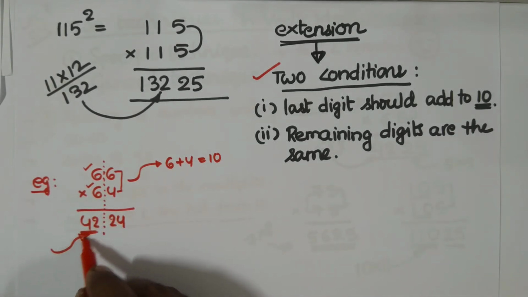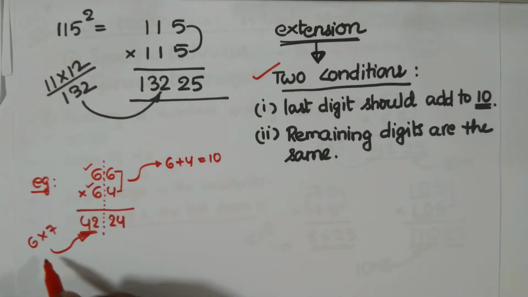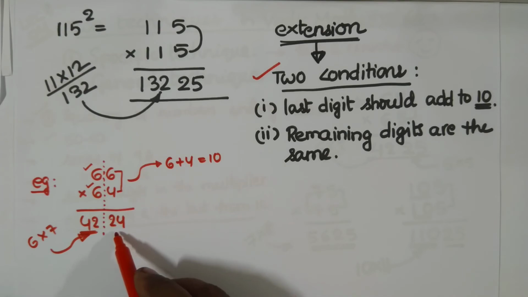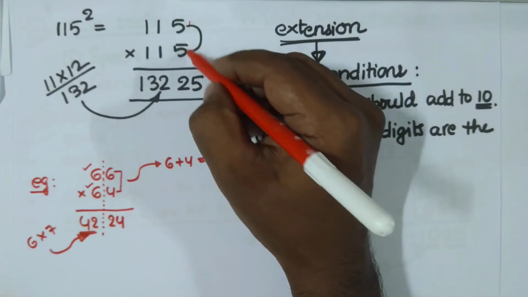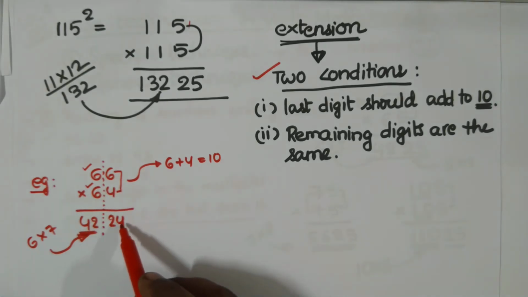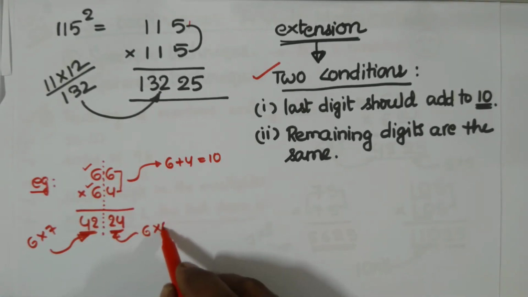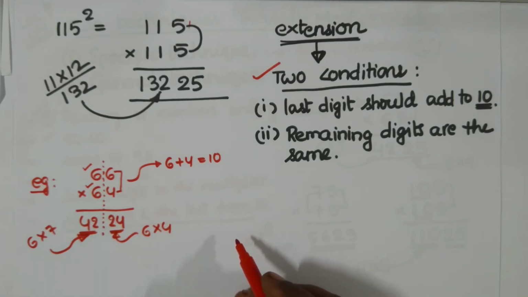So 6 7s are 42 on the left hand side. On the right hand side, like we multiplied 5 and 5 to get 25, here you multiply 6 and 4. 6 4s are 24. Very happy, right? And like this we have many more examples we can take.